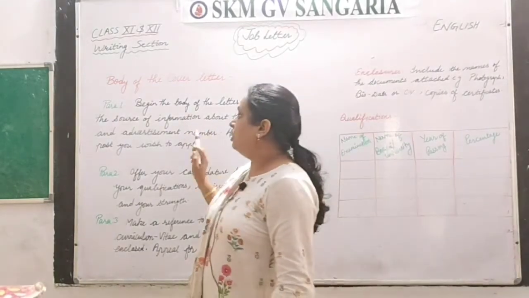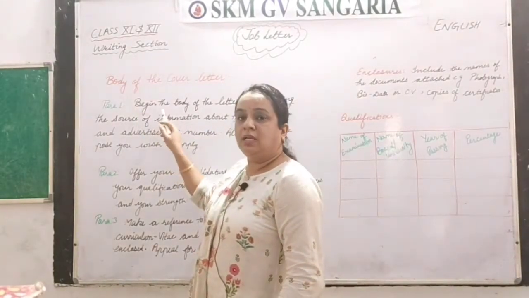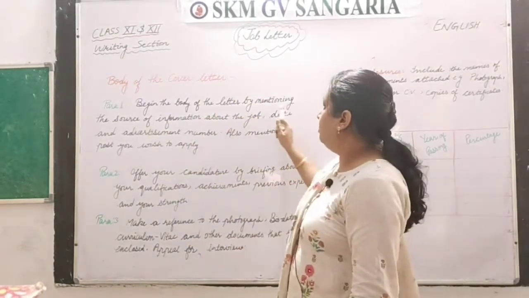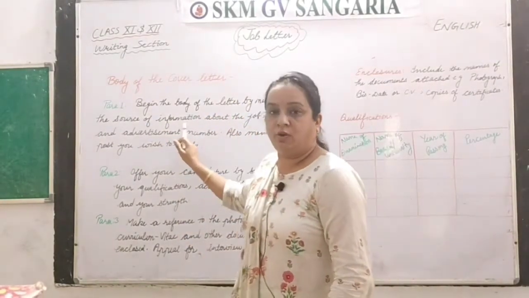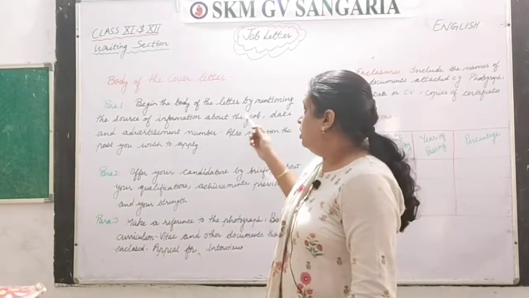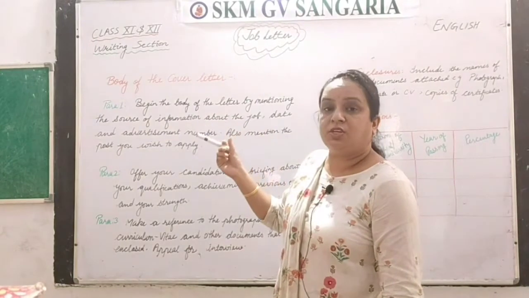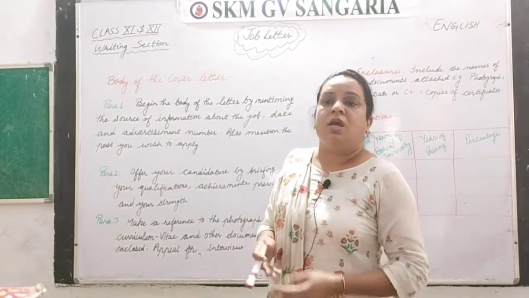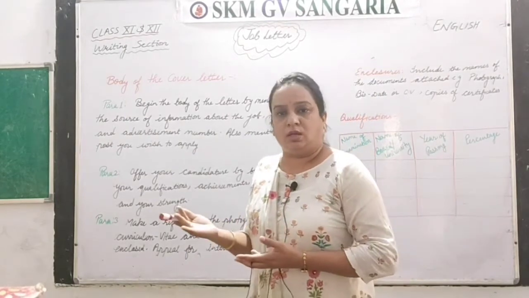So here you have to give paragraph number 1, and in this paragraph I will advise you to begin the body of the letter by mentioning the source of information, that is, how you came to know about the job you are applying for. It may be the newspaper, it may be any brochure or anything, right?